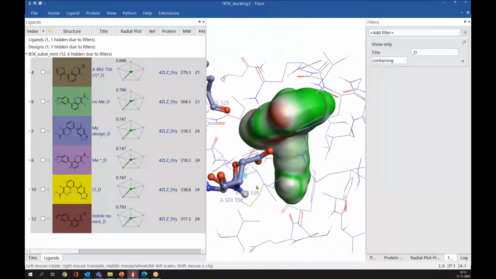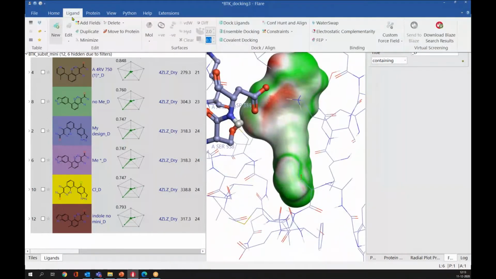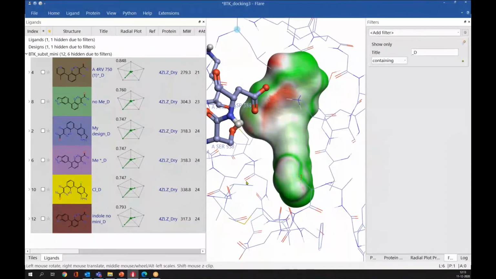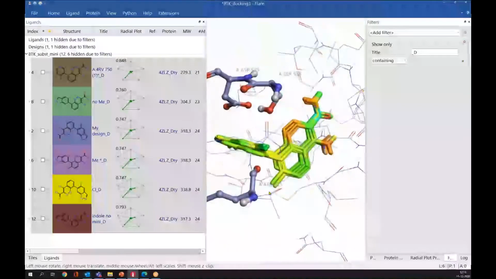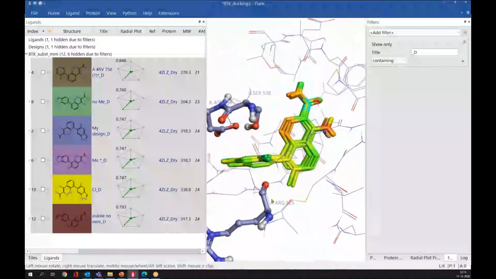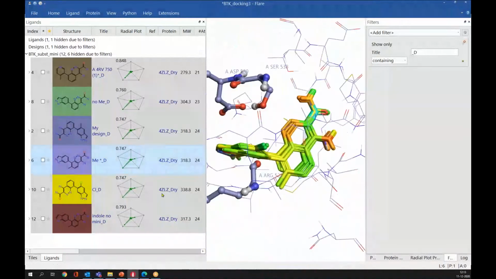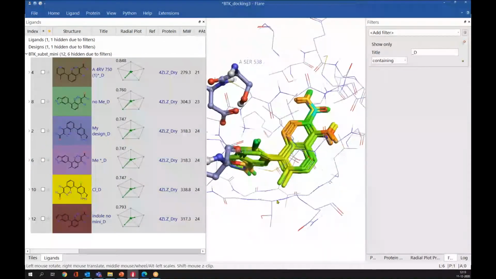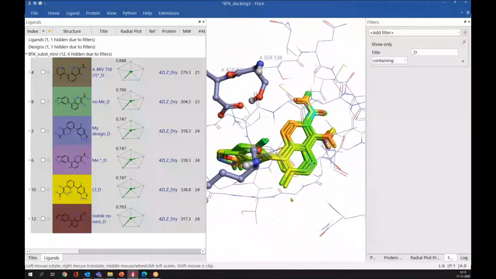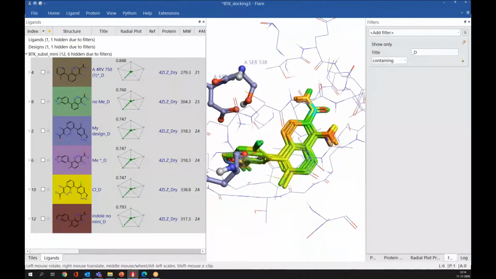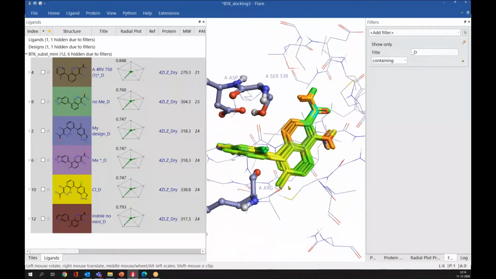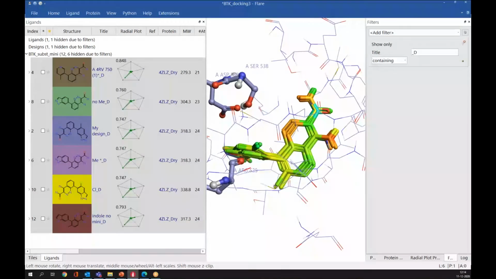Because, let me hide this electrostatic complementarity surface. You can see in the dock poses we have some kind of noise. They are not perfectly aligned like the original ligands. So that's why we are getting a slightly lower correlation. You can use different docking methods, more accurate ones, for getting better alignment. And in that case, you can have a good correlation with the activity.